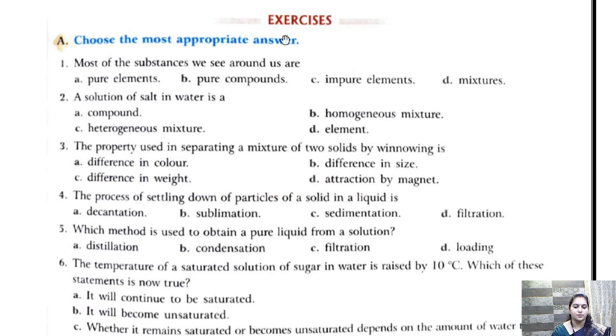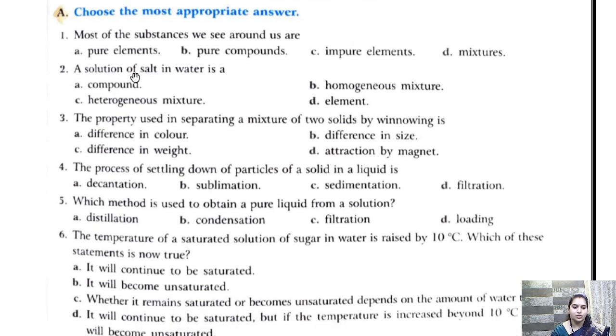Choose the most appropriate answer. Question number 1. Most of the substances we see around us are? So this we have discussed. The answer is mixture. A solution of salt in water is a? So we know that salt can be easily dissolved in water and it forms a uniform structure. So it is a homogeneous mixture.